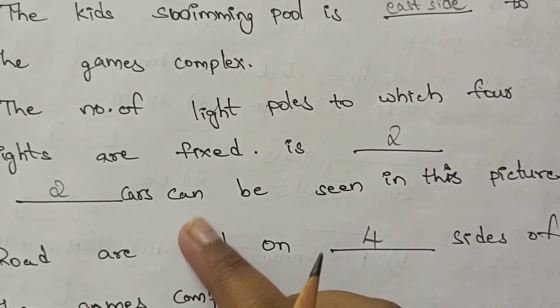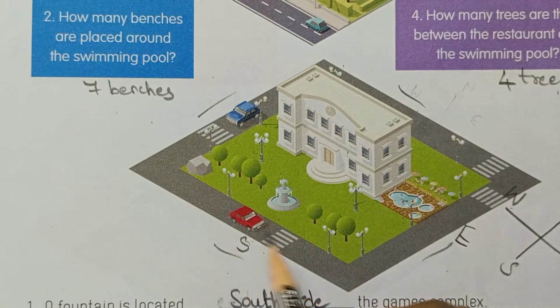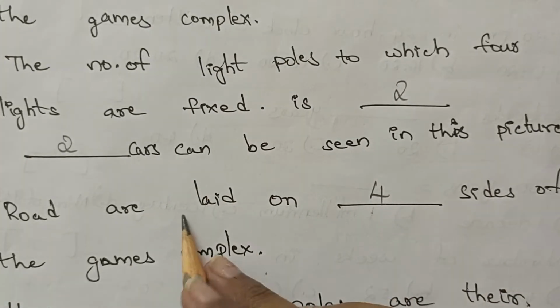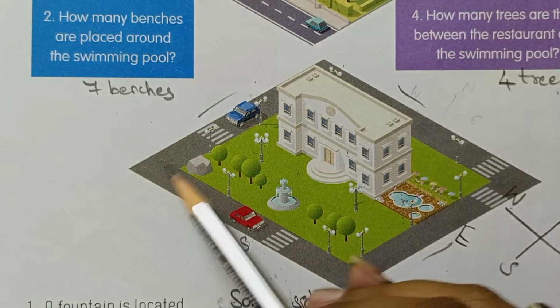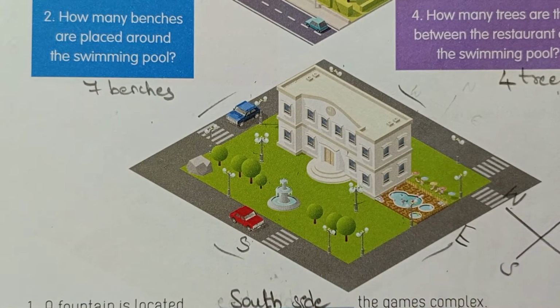How many cars can be seen in this picture? See how many cars are here? One and two. So we have to write two cars. Roads are laid on dash sides of the games complex. How many sides? Four sides also road is available. So we have to write four sides.